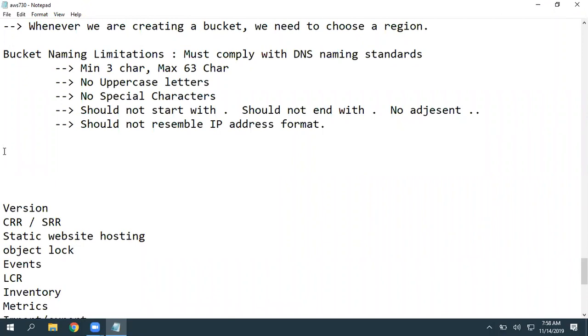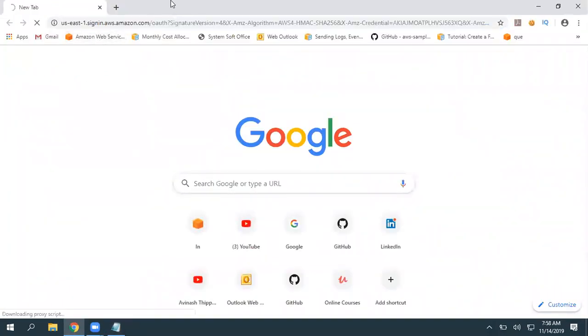Let's quickly create a bucket. Let's upload an object there. Okay, so now, as I mentioned, I'm going to use an IAM user only, not a root user, for all our coming sessions. So I strongly recommend you also follow the same mechanism.